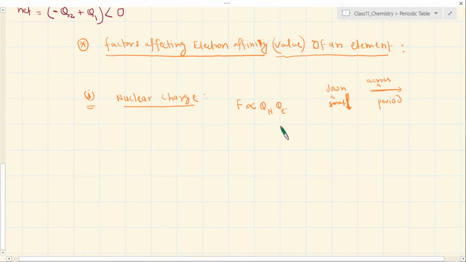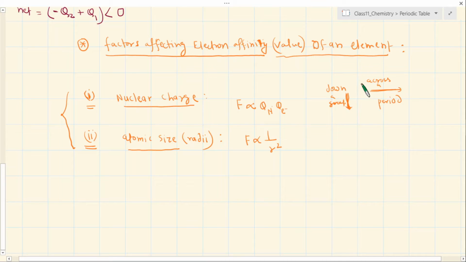Let me consider another, because size becomes a very important factor, and we know from Coulomb's law that this force F is not dependent on this alone, but also depends upon the atomic radius, right? The second factor and the first factor we should discuss together, because they are related in the same formula. So another factor is atomic size or atomic radii. F is inversely proportional to the square of the distance. You know that. That means one factor opposes the other. But we have to consider the combination of the two.